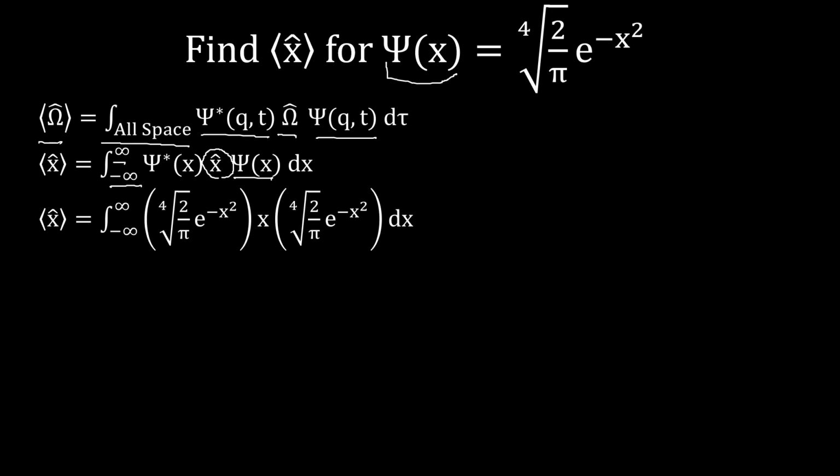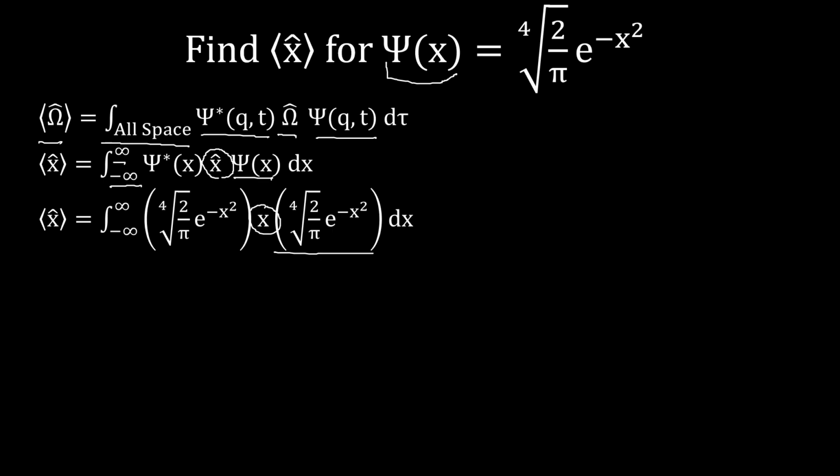So now, let's actually plug in our operator and our function. We get our expectation value is the integral of the complex conjugate of our wave function. We'll notice it's just the wave function, because our wave function is real valued. Our x hat operator, our position operator, just tells us to multiply by x, and then we have our function. So now let's simplify this a little.